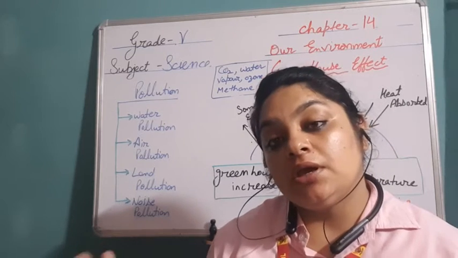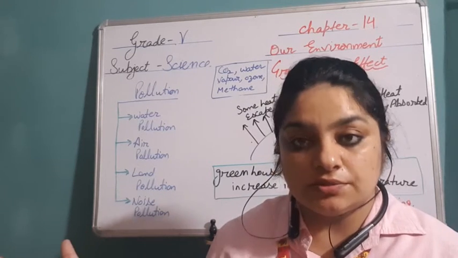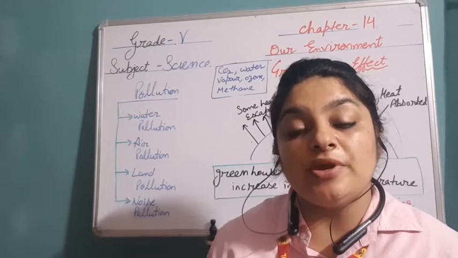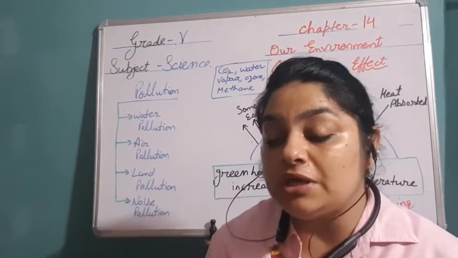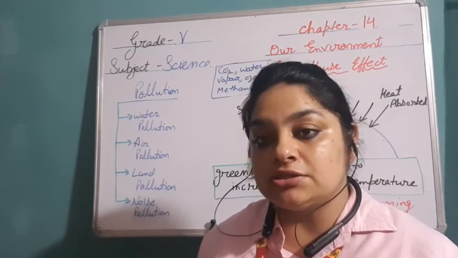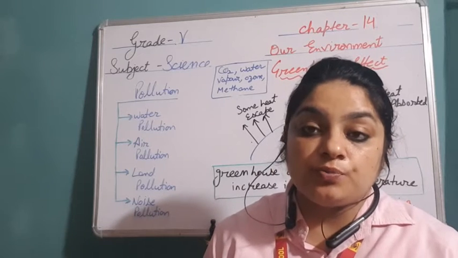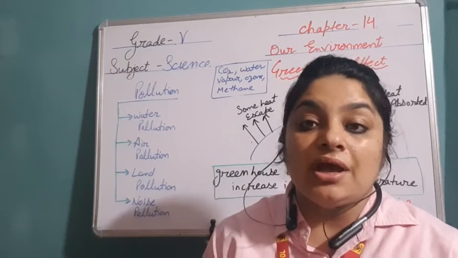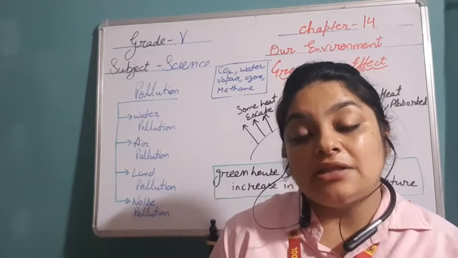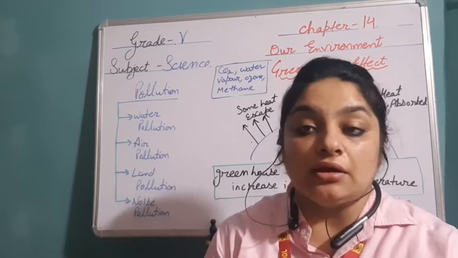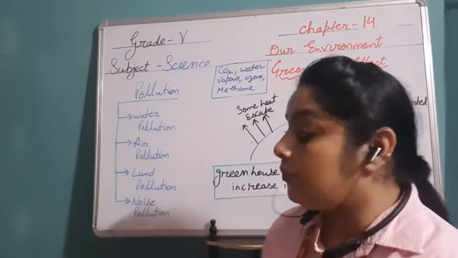Second thing, for example, the smoke coming out from the chimneys of the factories, from the vehicles, when we burn firecrackers, or in any way when we burn any plastic thing, the smoke which comes out always adds harmful substances to the air. So this is known as air pollution.